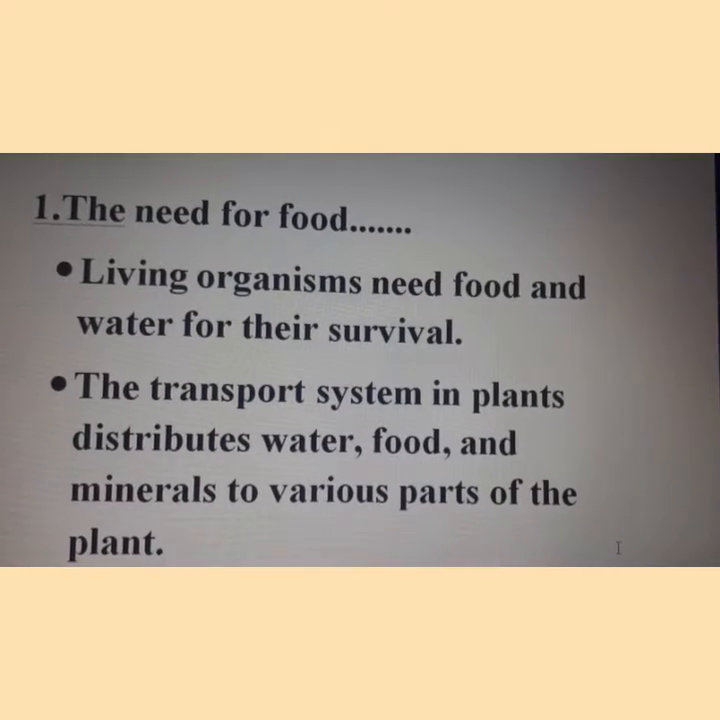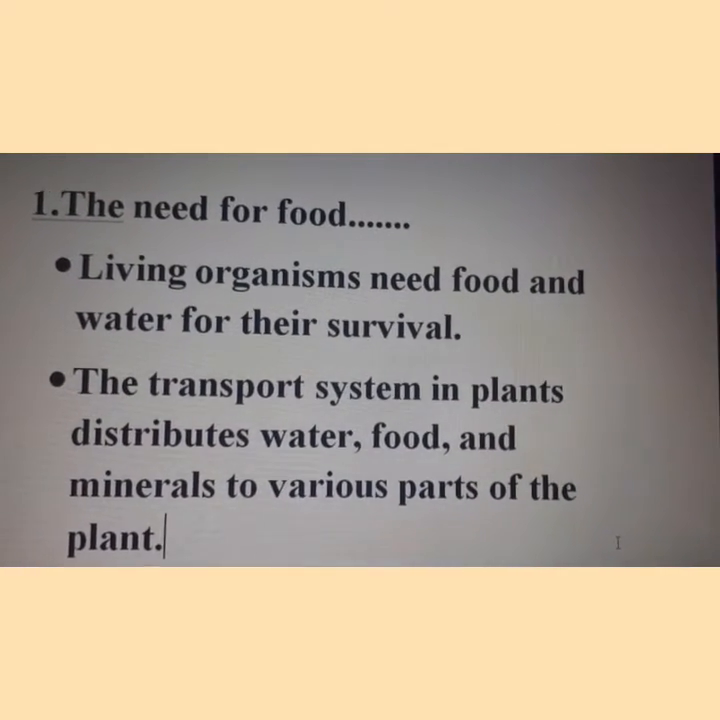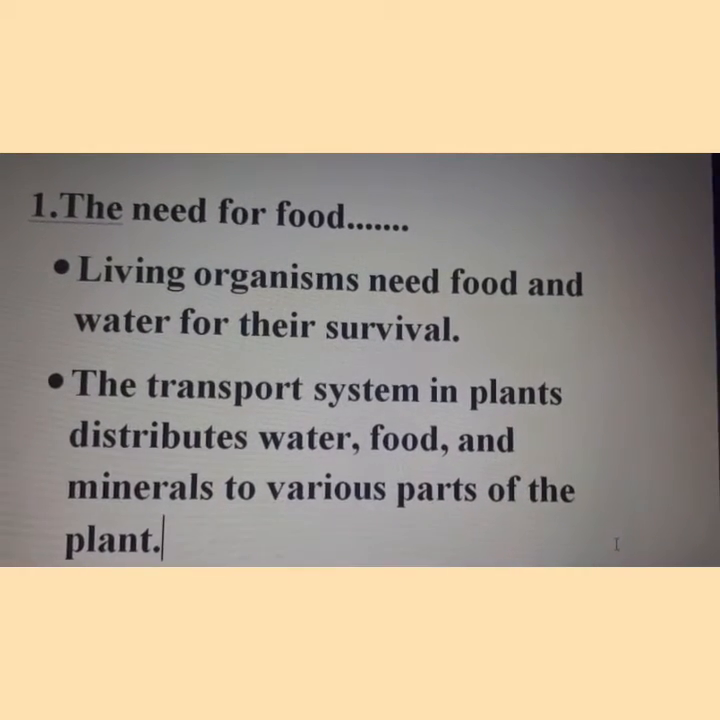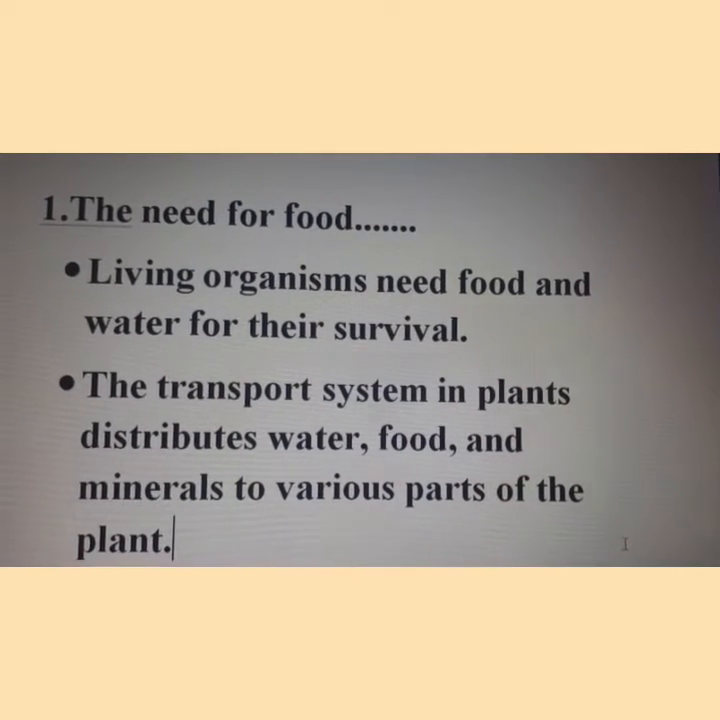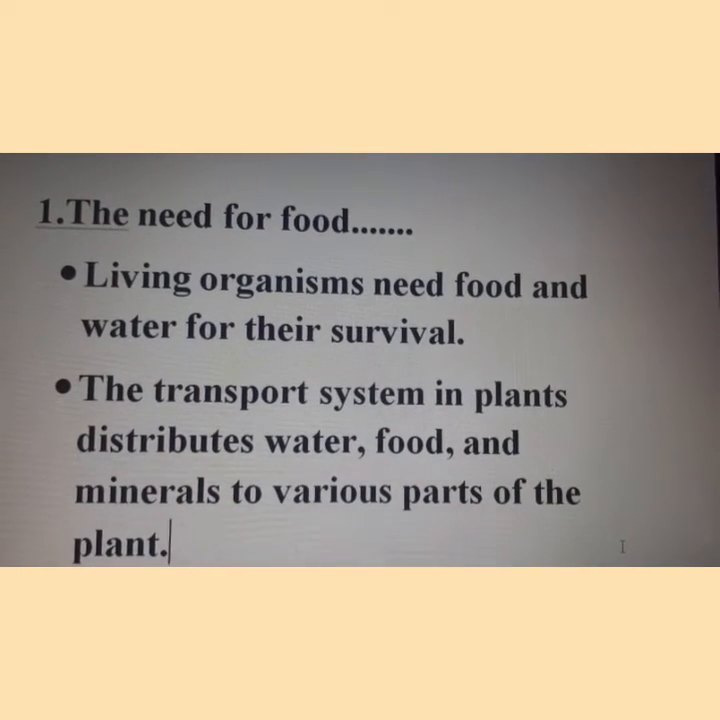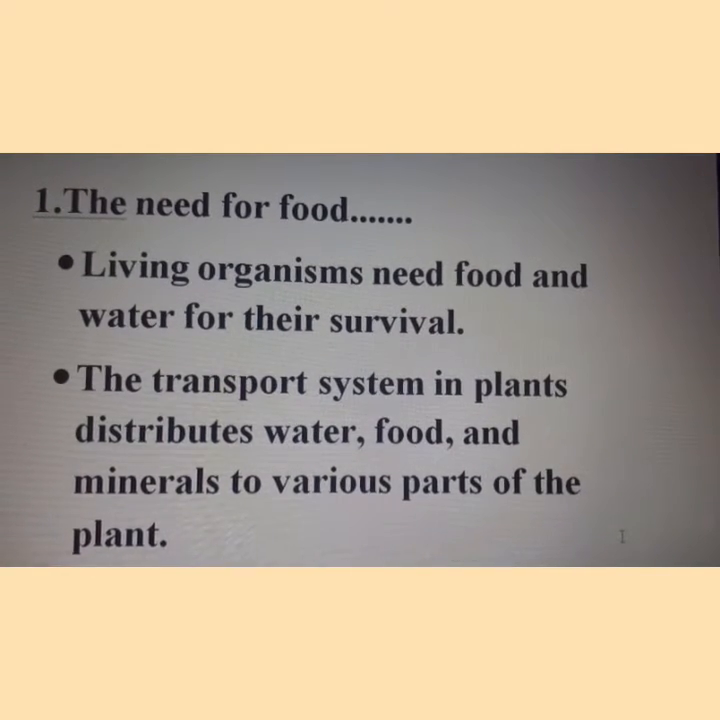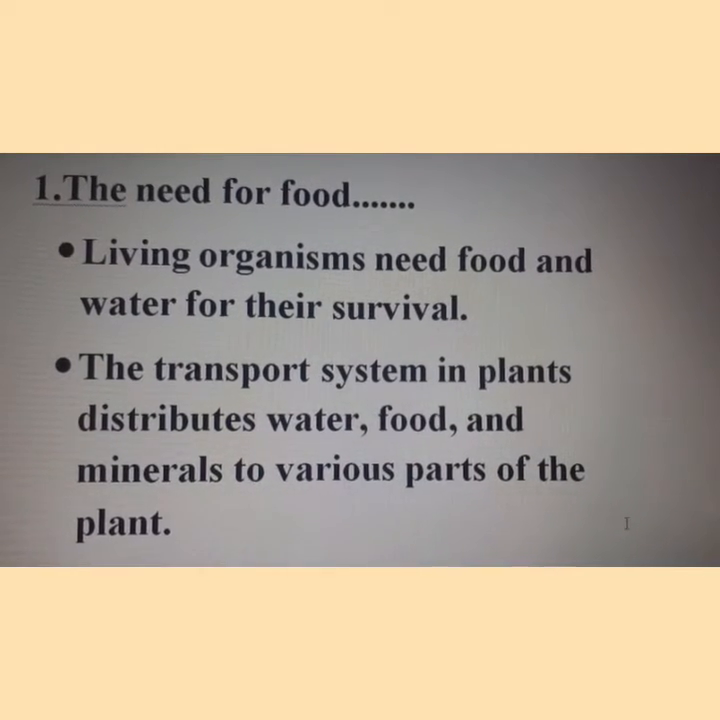All living organisms need food and water for their survival. Plants also need food and water for their survival. Plants need carbon dioxide, water, and sunlight to make food by the process of photosynthesis in the leaves. As a result, some byproducts are also produced.